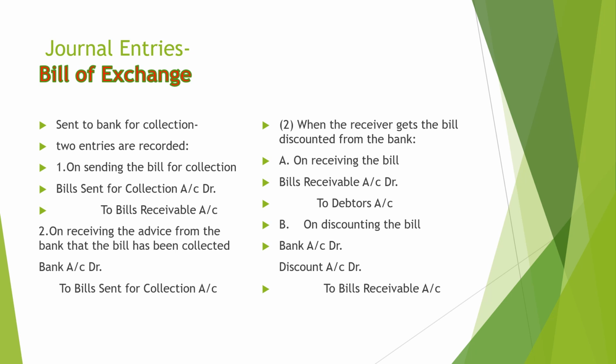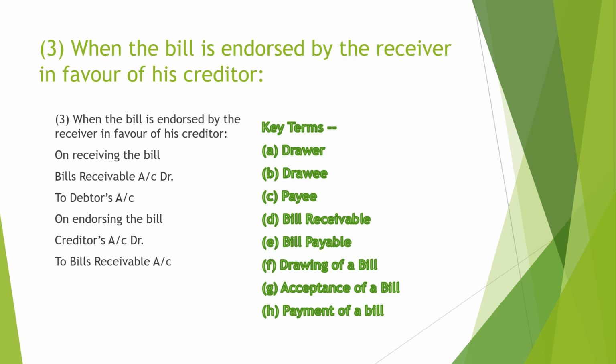So now when the receiver gets the bill discounted from the bank, earlier we have seen that the bank charges a discount, so that is an expenditure, so it will be debited. For receiving the bill, the same entry we are repeating here, bill receivable debit to debtor account. On discounting, bank account debit, discount expenses debit to bill receivable account. So when the bill is endorsed to a third party, on receiving the bill, the same first entry, bill receivable debit to debtor account. For endorsing the bill to the creditor, creditor's account debit to bill receivable account.